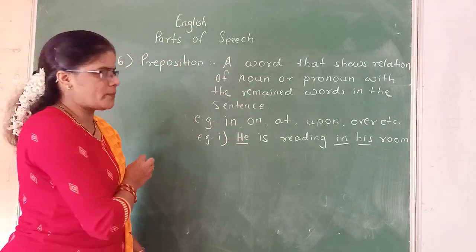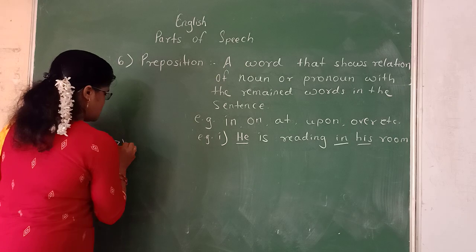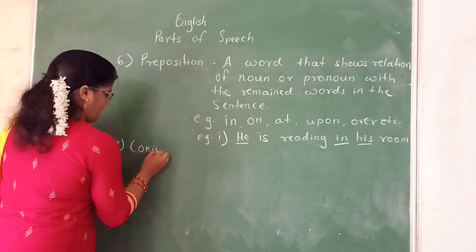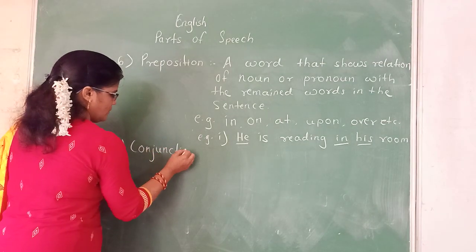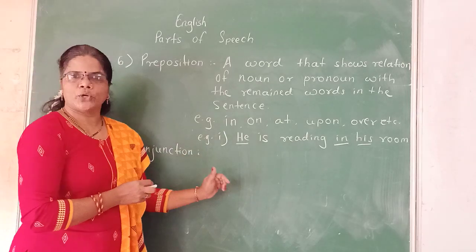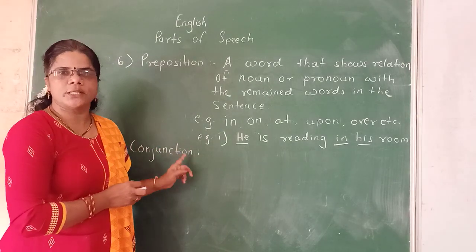Now, the next part of speech in English is conjunction. The seventh part of speech in English is a conjunction.